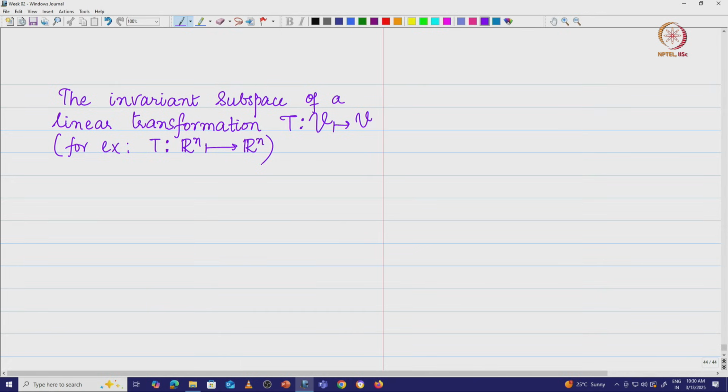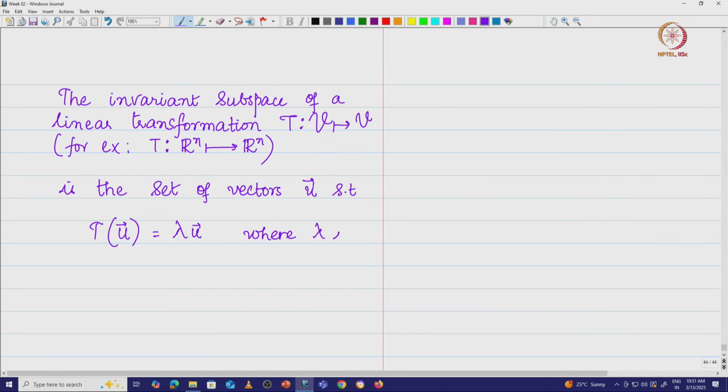The invariant subspace of a linear transformation T from V to V is the set of vectors, let us say u, such that the transformation on the vector u is going to be lambda times u, where lambda is a real scalar, we will say a scalar. These are called, this is basically the invariant subspace.